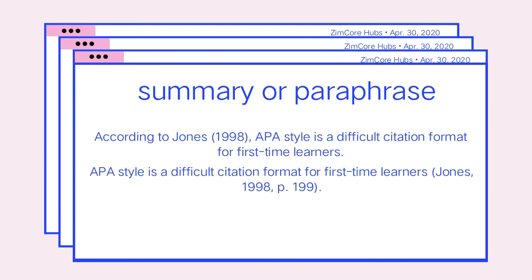For example, according to Jones (1998), APA style is a difficult citation format for first-time learners. APA style is a difficult citation format for first-time learners (Jones, 1998, p. 199). So as you can see, you can do this. The citation is in the beginning without the page number, and another option is you put the citation at the end of the sentence with the page number.